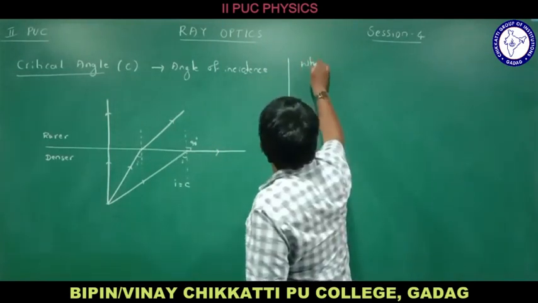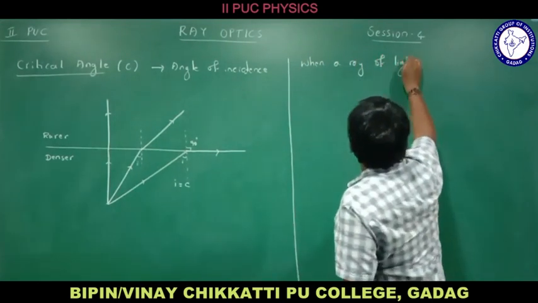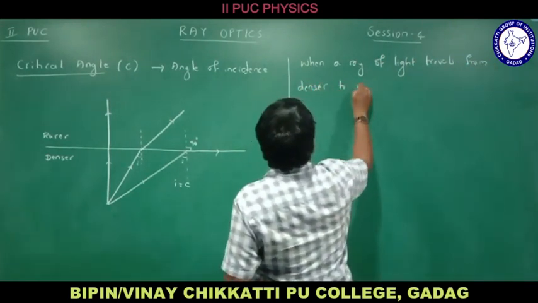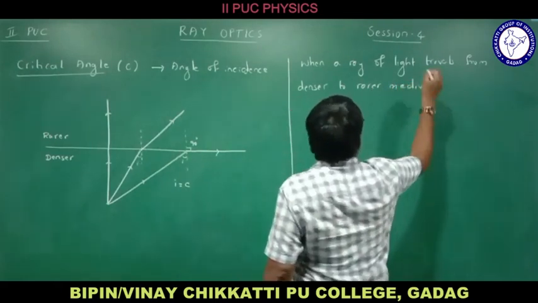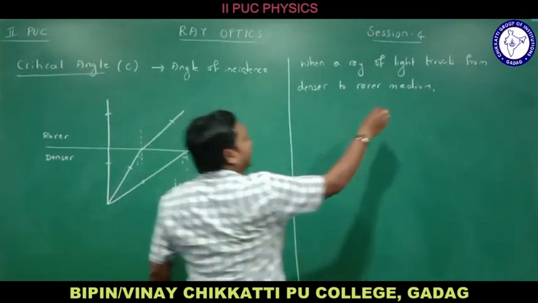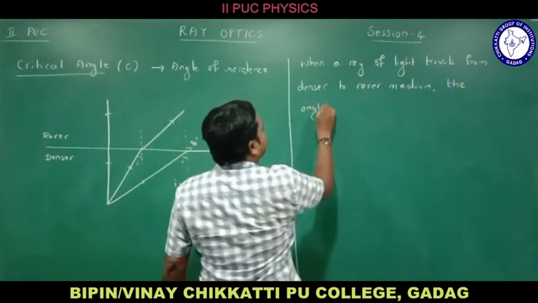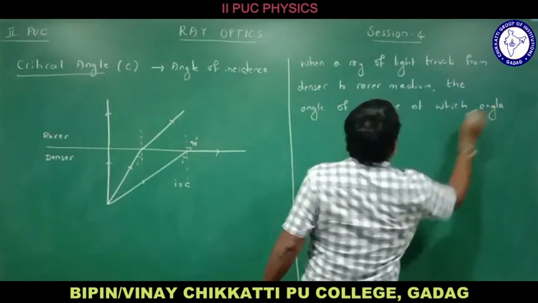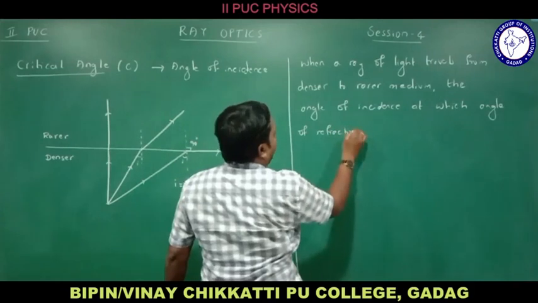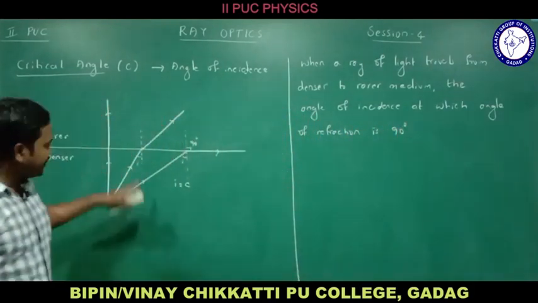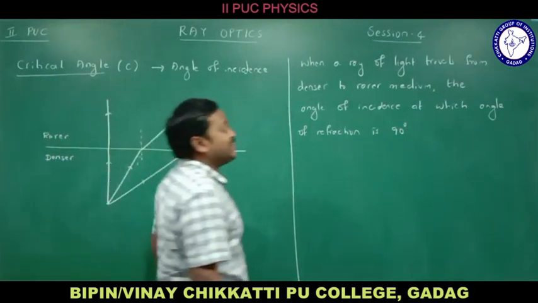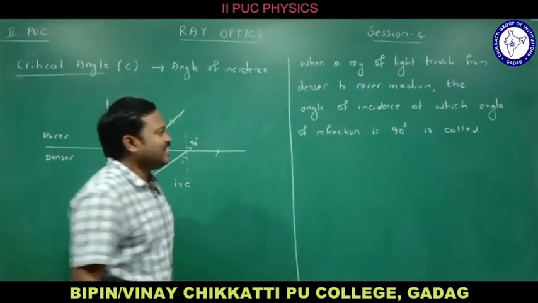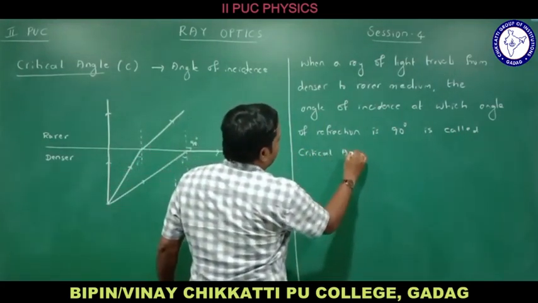Let me write. When a ray of light travels from denser to rarer medium, the angle of incidence at which the angle of refraction is 90 degrees is called the critical angle. Do you understand this? It is called the critical angle.